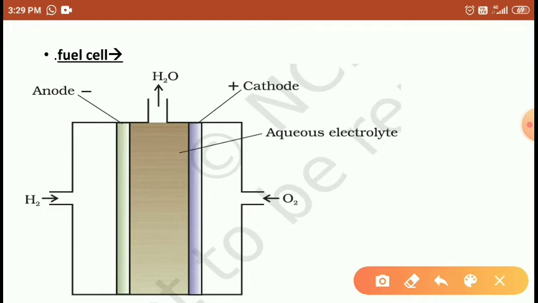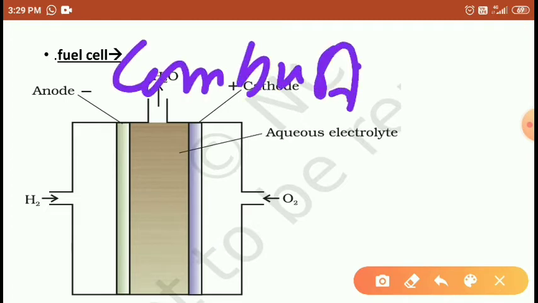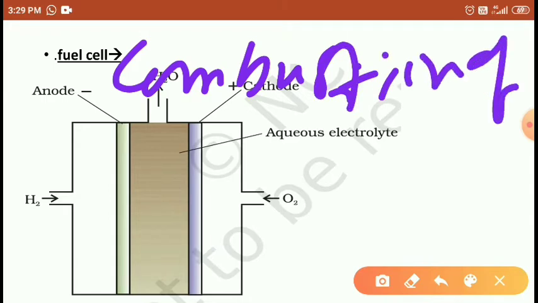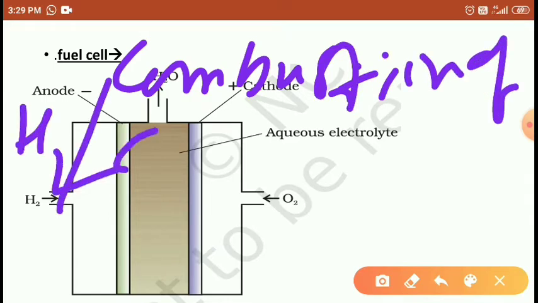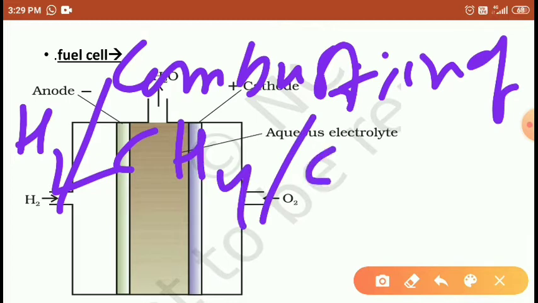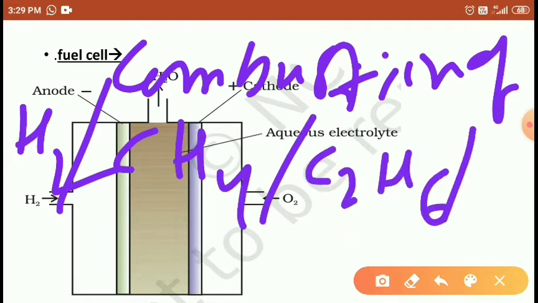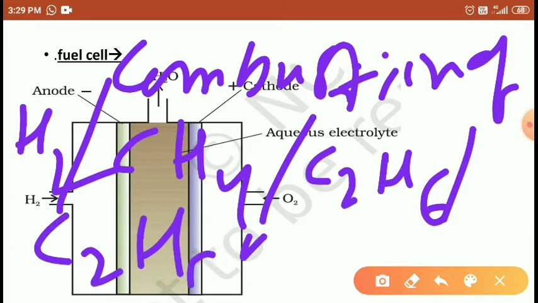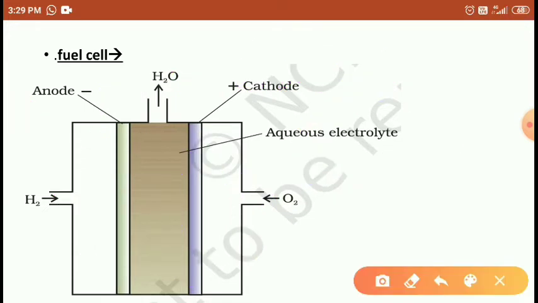You have to write like this: the combustion of hydrogen or methane or ethane or C2H5OH ethanol to emit a large amount of energy is called a fuel cell. Right students?